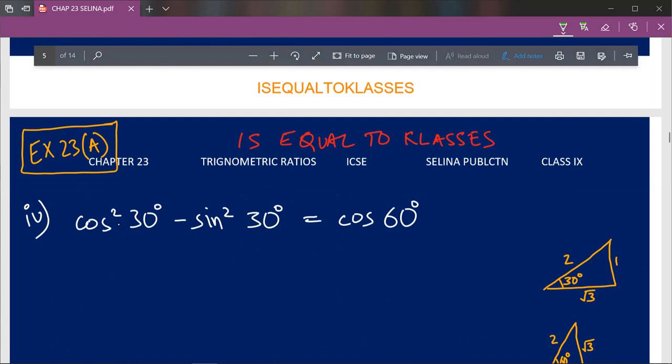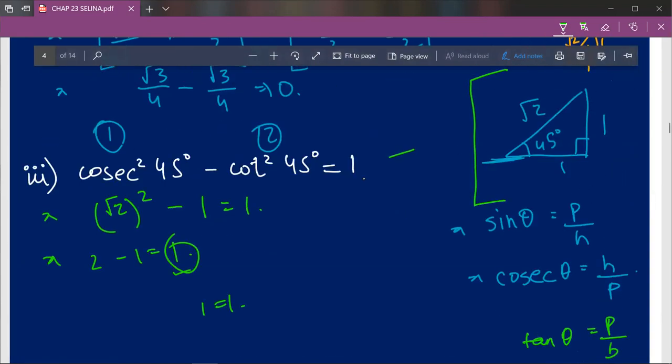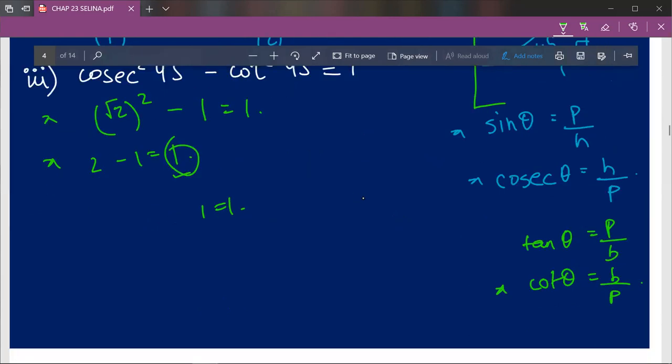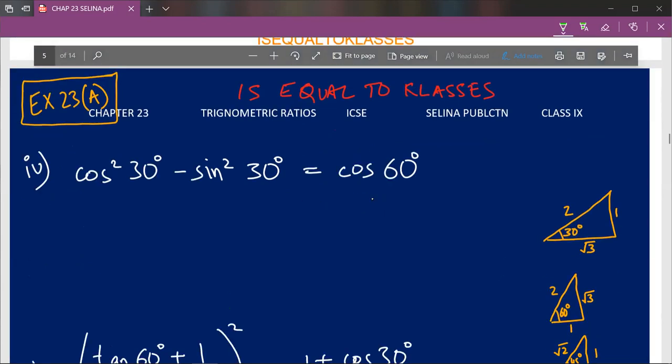So our fourth question states: find cos square 30 degree minus sin square 30 degree is equal to cos 60 degree. Now over here in trigonometry, in our earlier question they had given you a definitive simple value like 1, 2, 3, 0, but over here they have not given you a definitive value, they have given you a trigonometric ratio, that is cos 60 degree in the RHS. So first of all we'll find cos 60 degree.